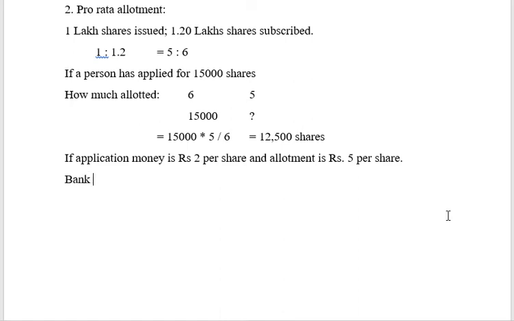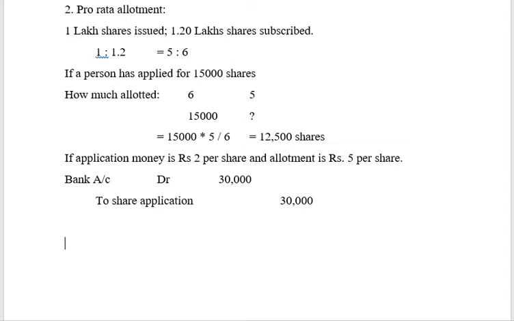So let me pass the entry. This is your journal entry, right? Now what happens when the person is going to be allotted the shares? He will not be given 15,000 shares. He will be given only 12,500 shares, which means for the balance 2,500 shares, he has paid excess application money.